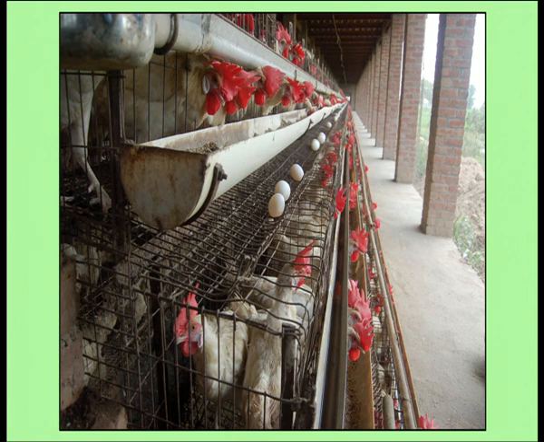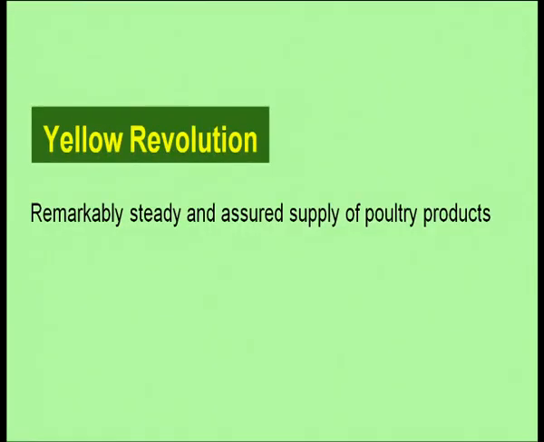Now, I will show you another picture. Can you make out what we are going to talk about? Yes, it is related to poultry, I mean production of eggs and chickens and all those things, right? It is related to poultry, and what is it known as? It is known as yellow revolution. So, why?